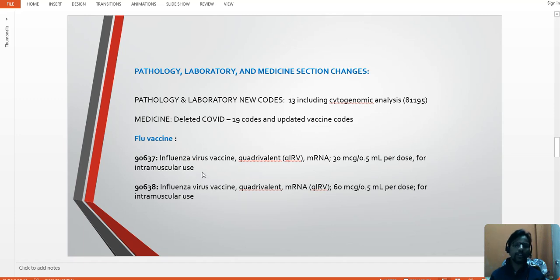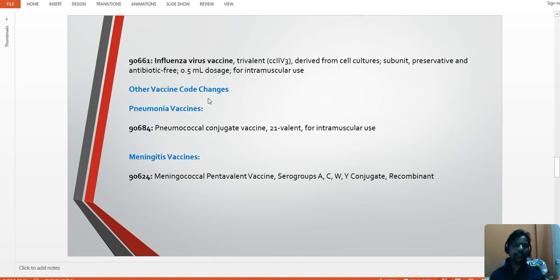The difference between these flu vaccine codes is that 637 is for 30 micrograms and 638 is for 60 micrograms. Next we are having 90661, influenza virus vaccine trivalent derived from cell cultures, subunit, preservative and antibiotic free, 0.5 ml dose for intramuscular use.